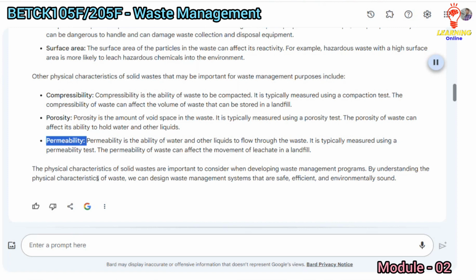The physical characteristics of solid wastes are important to consider when developing waste management programs. By understanding the physical characteristics of waste, we can design waste management systems that are safe, efficient, and environmentally sound.